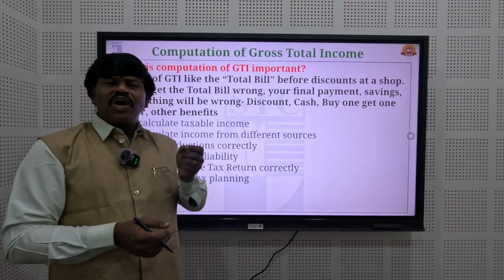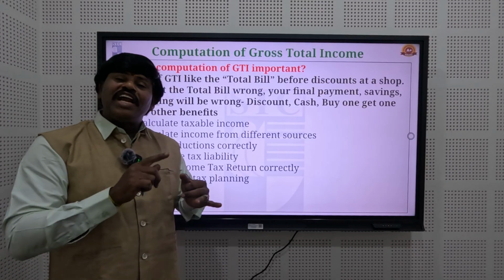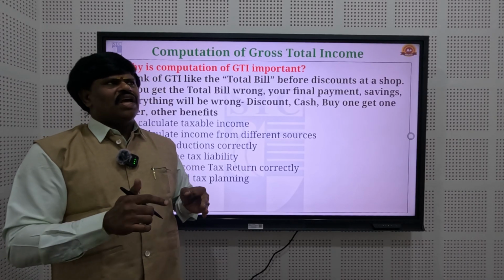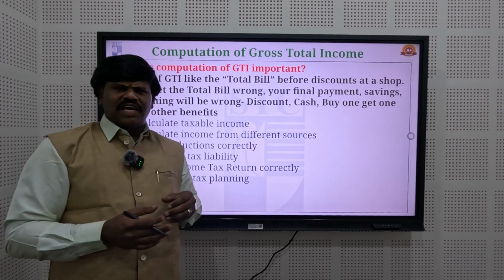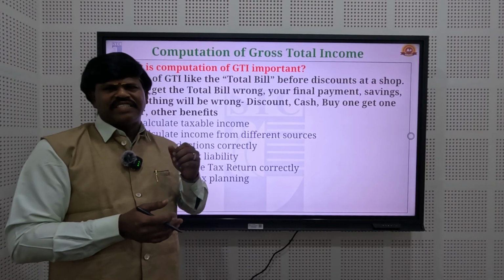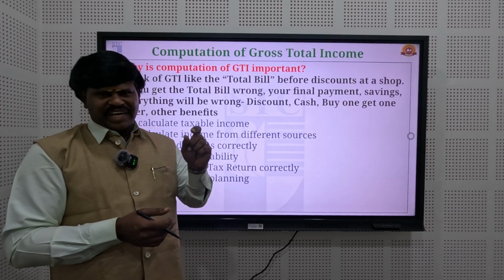Like that, if we want to enjoy deductions, exemptions and relief from the payment of tax, for example, if we invest money in the insurance sector, we can have deductions under section 80C. For this purpose, we should know the gross total income.